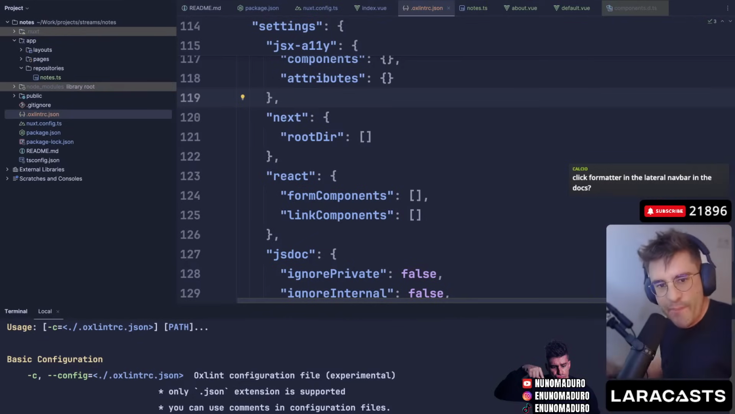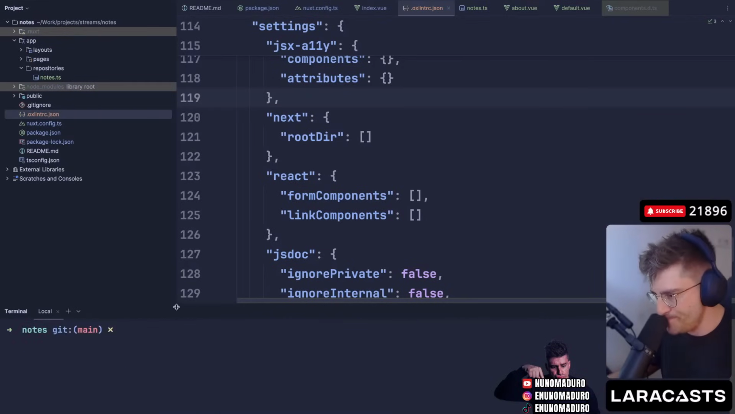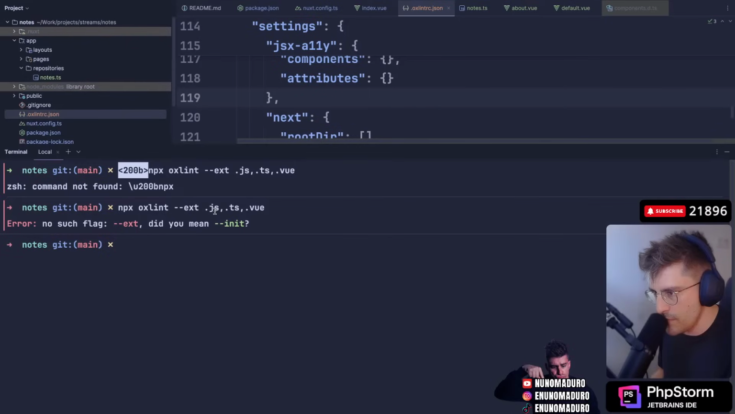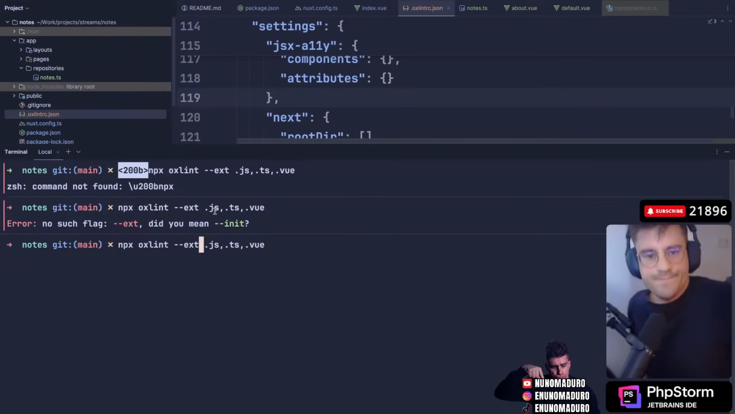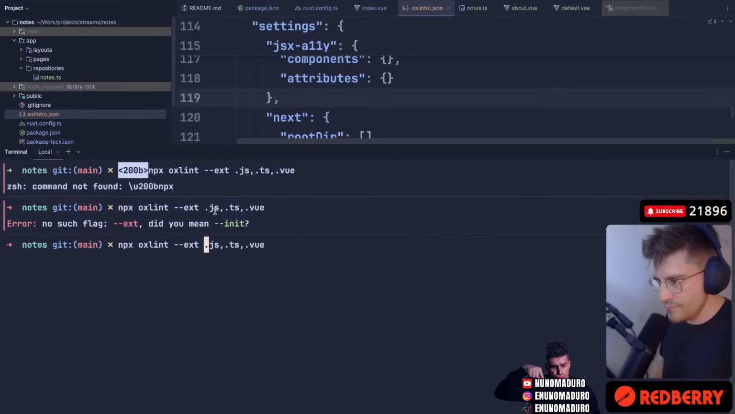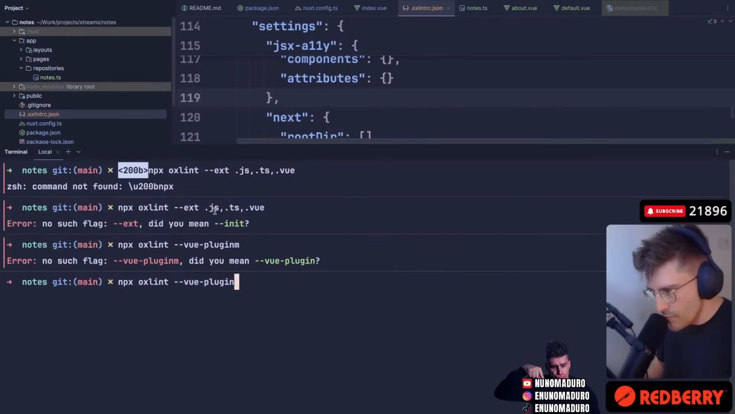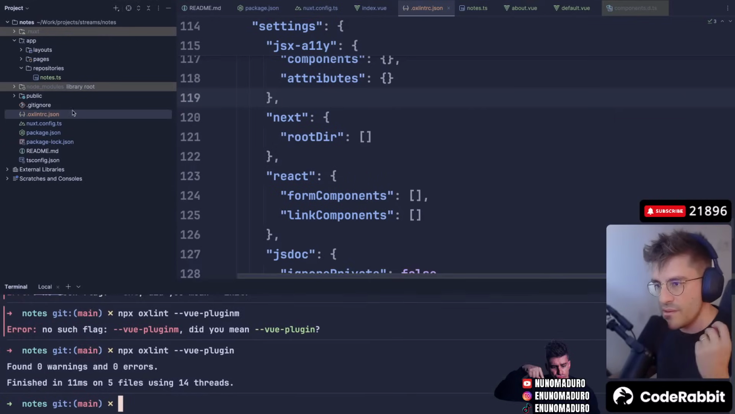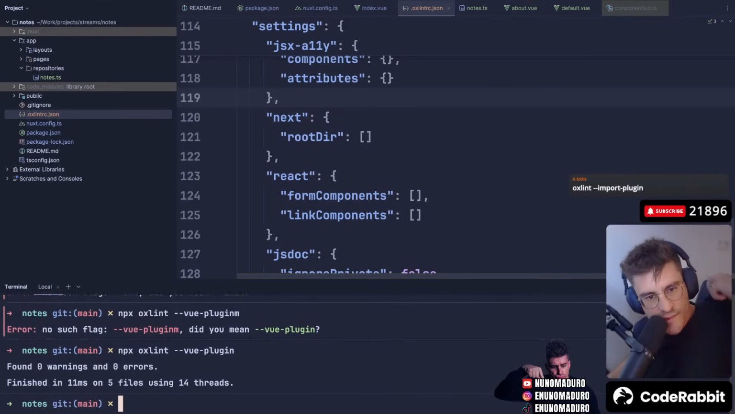Someone is saying just type extension ts, vue, blah blah blah. Okay, that's the last thing I'm trying, okay? That flag does not even exist. Not working. So I'm going to give up on this, I think. Yeah, let's not format our code today.